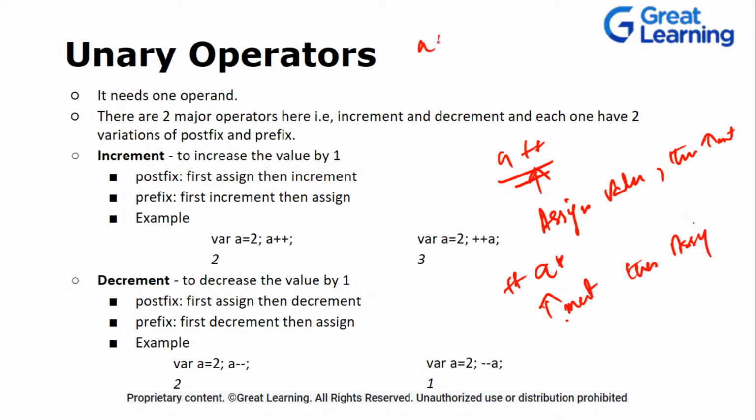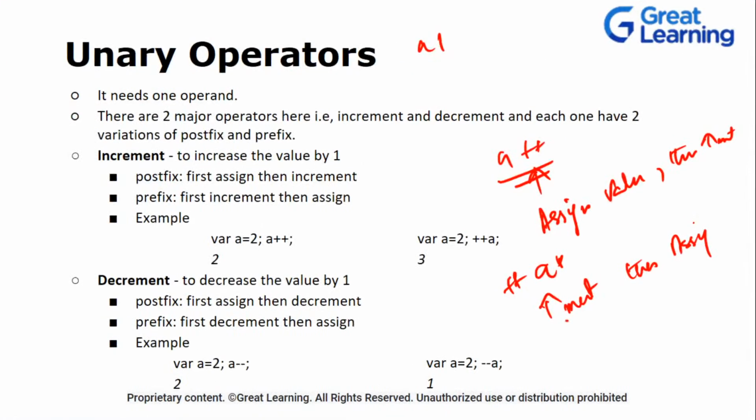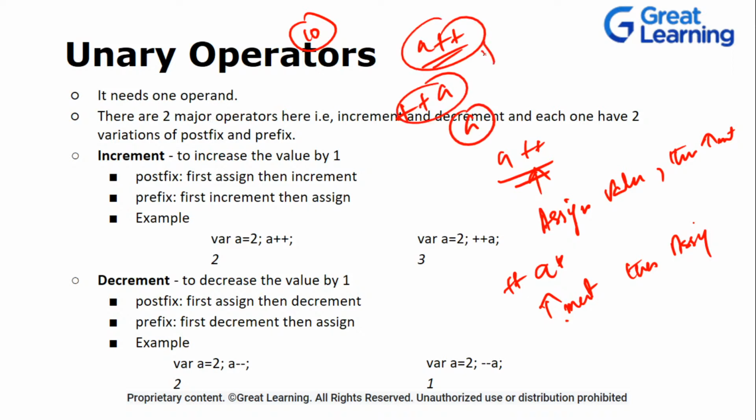Okay, now what we did over here: we did a plus plus, we are printing it. Then we did plus plus a, and the value of a is 10, and then finally we printed out a. So here what is happening? We will first assign the value and then increment it. So the value will be 10. Then in the next step, this a will be 11, and plus plus a means first increment, that means it will be 12 and then assign. So 12 will be the output, and in the last it will be 12.